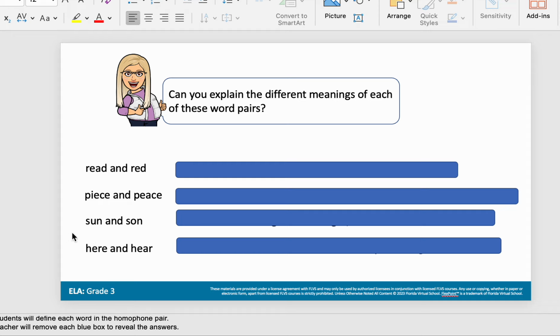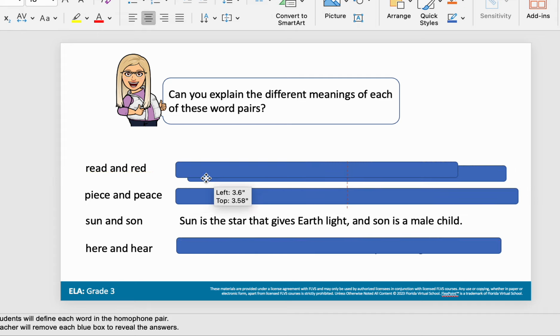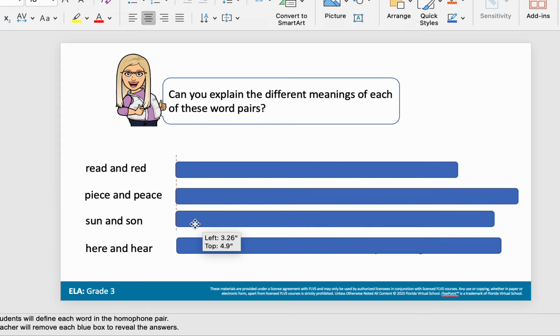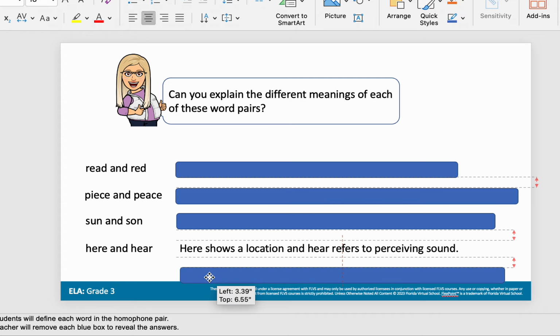We also have sun and son. This sun is like the sun that is outside, the star that gives Earth light. And then we have son, which is a male child. Next we have here and hear. This here means location, like I'm here, this is where I am. The other hear involves your ears, like I hear you. My ear can hear you. In fact, the word ear is inside hear.